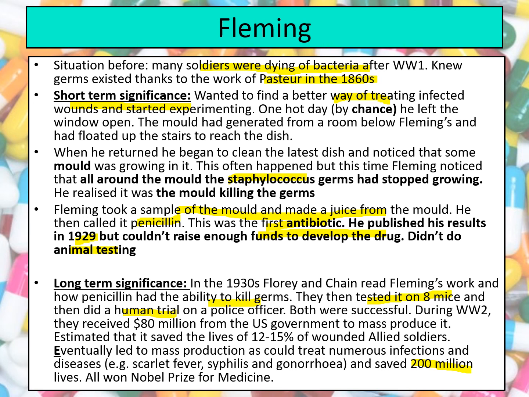Now, while they're able to keep giving him penicillin, this police officer continues to live. And when they run out of penicillin, unfortunately, he dies. Now, this is really important and significant because they've proven that penicillin can help fight infection and keep people alive. At first, they found it very difficult to get funding for this discovery, but during the Second World War, they received $80 million from the US government to mass produce penicillin, because again, in the Second World War, lots of soldiers were dying from infection. So war is a crucial factor here that led to the development of penicillin.